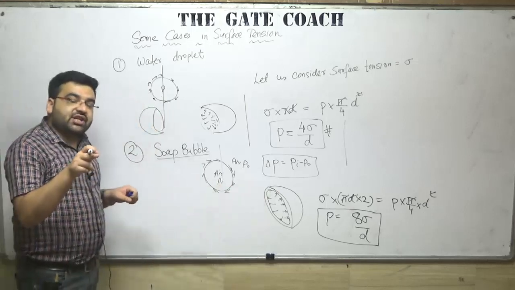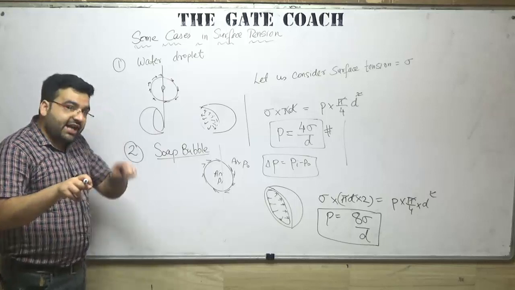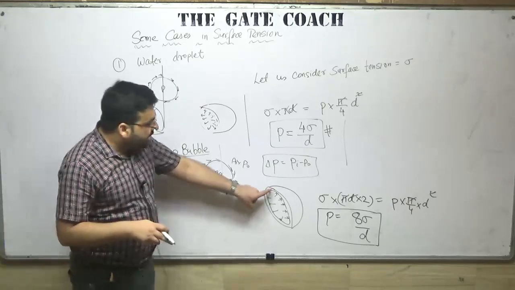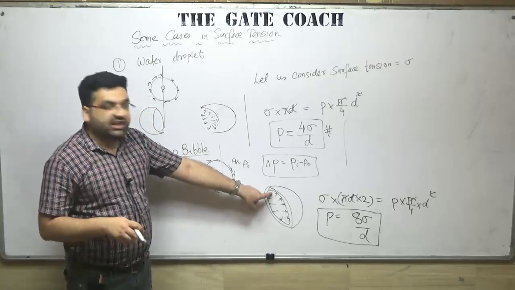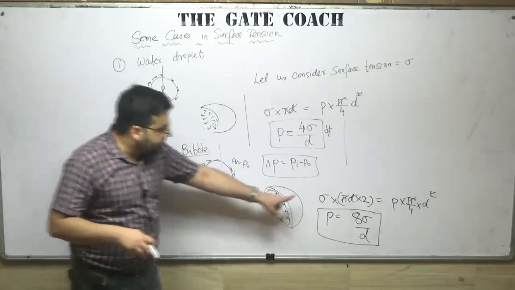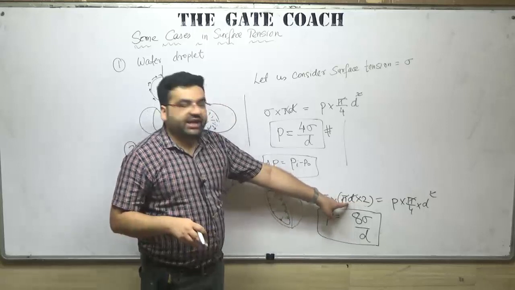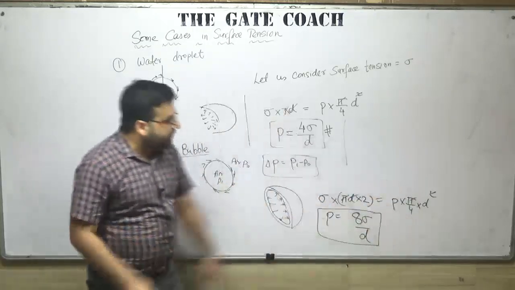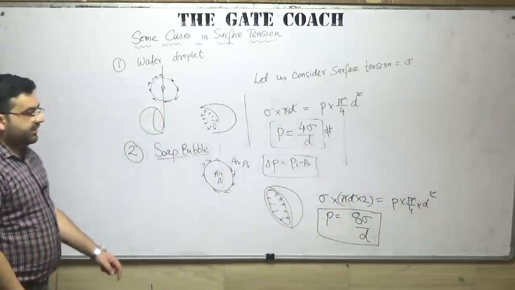And surface tension is acting on the surface. If it has two surfaces, surface tension will be acting twice. So it will be one on the outer surface and one on the inner surface. Clear? So sigma into 2 times pi into d will be equal to P into pi by 4 into d square. So P will be equal to 8 sigma by d. 8 sigma by d.